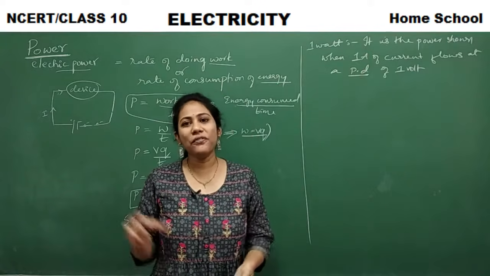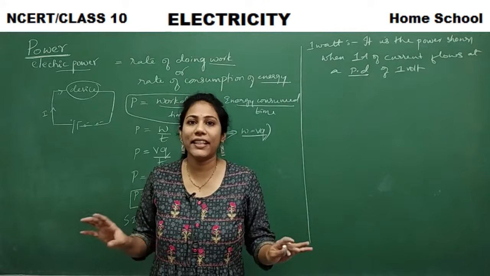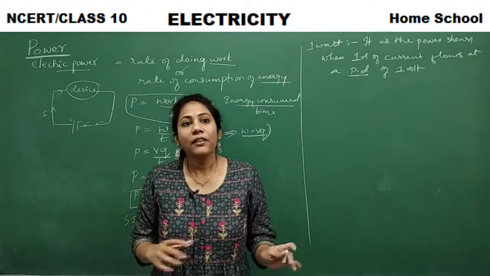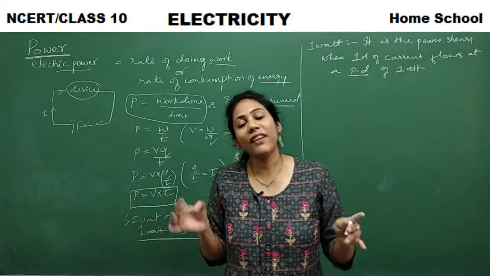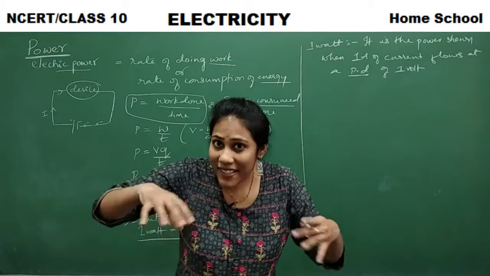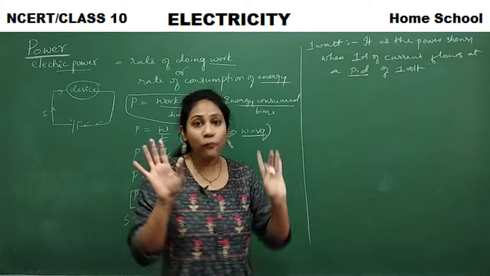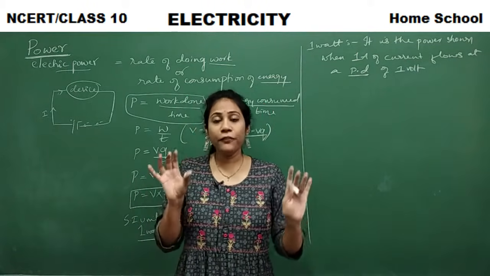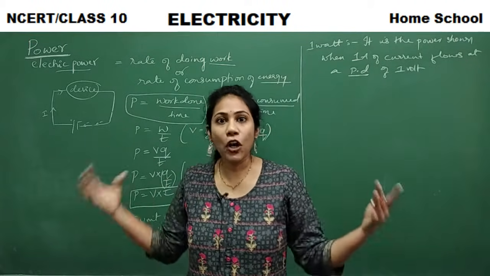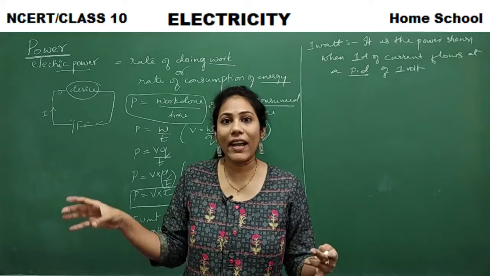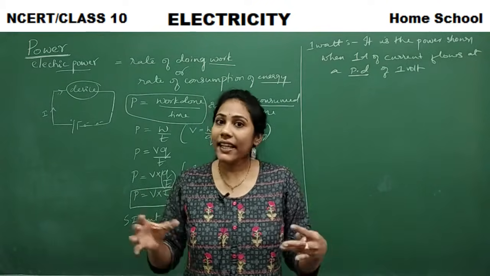So usually watt is the one we normally use in day-to-day life, right? Say when we go to a shop, we ask for a 10 watt bulb, 100 watt bulb. So every electrical device's capacity is spoken of in terms of power only. Even if you buy any electrical gadget, the capacity will be written, 100 watt, 50 watt, 150 watt, 200 watt, like that.